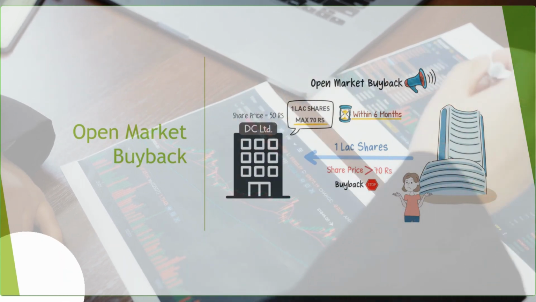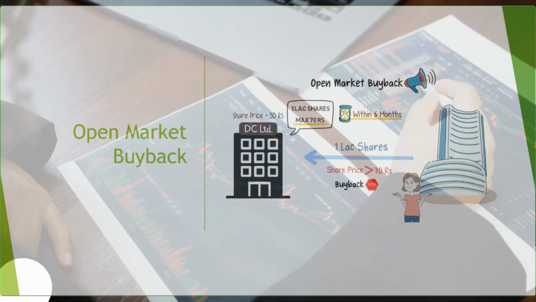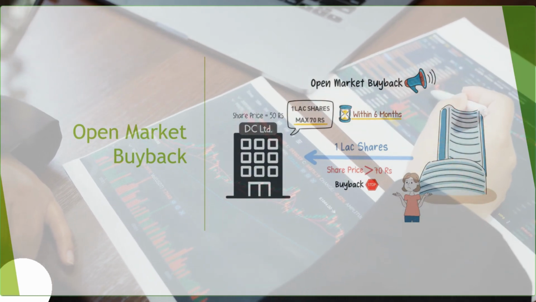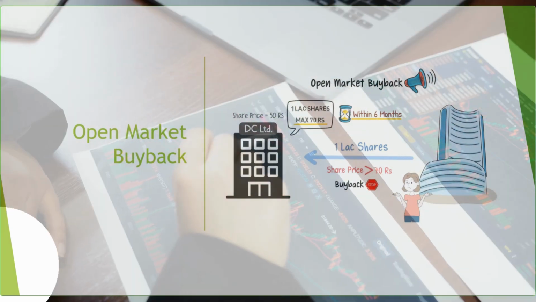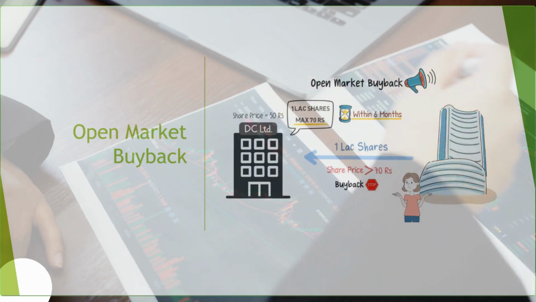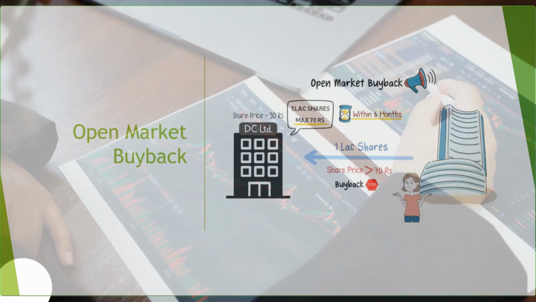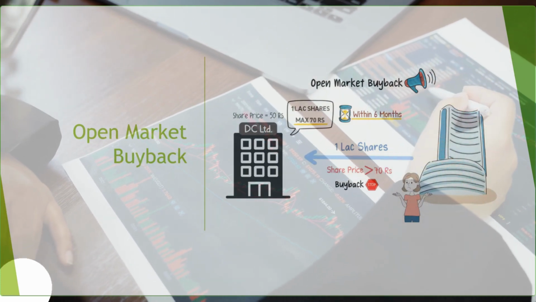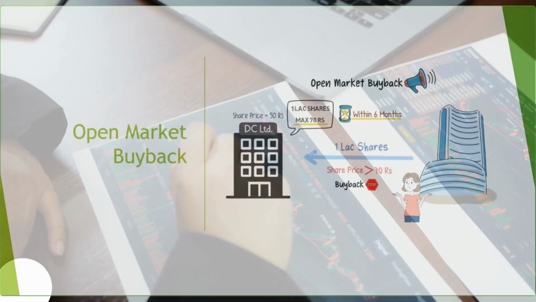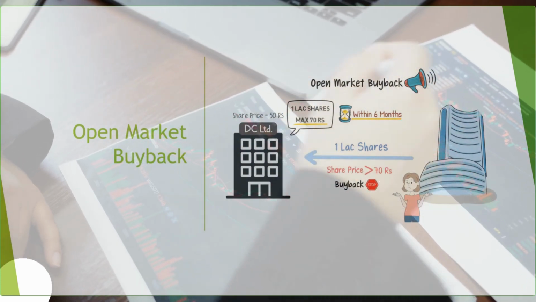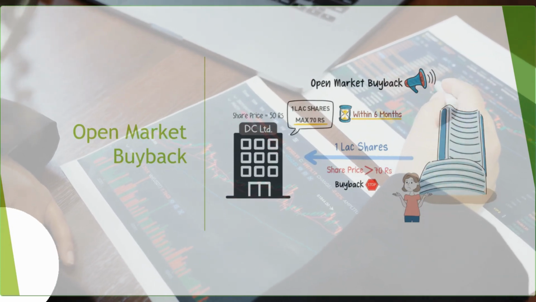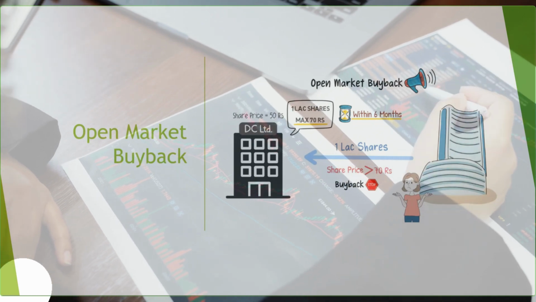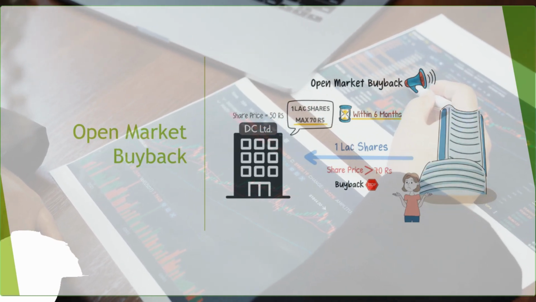Suppose there are 100 shares in the market, and they say we will buy 10 shares. They will buy 10 shares from the retail investors, and the total number of free float shares in the market will become 90, right? The company's worth will be the same, 100 rupees, but the number of shares will reduce from 100 to 90. Then the actual share value will increase, because 100 rupees will be divided by 90 now, the opposite of the dividend or bonus thing. So the individual share's value increases in case of a buyback.